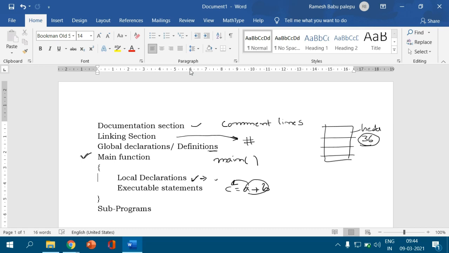What do you mean by the subprogram? So the subprograms, in C, we also call them functions. The subprograms provide modularity.